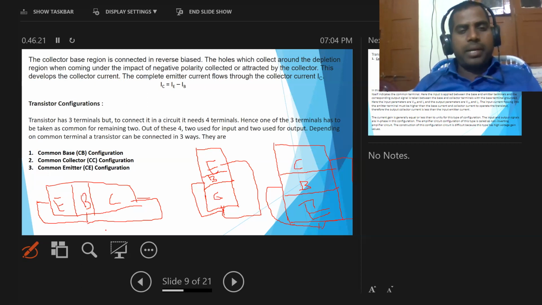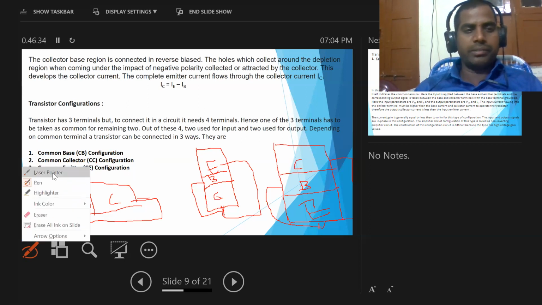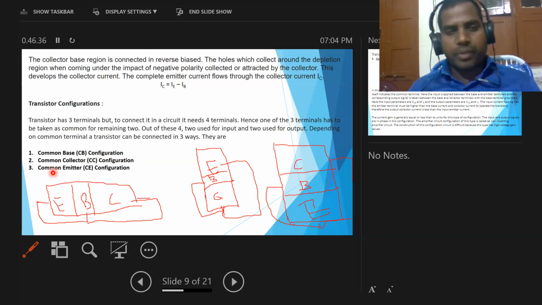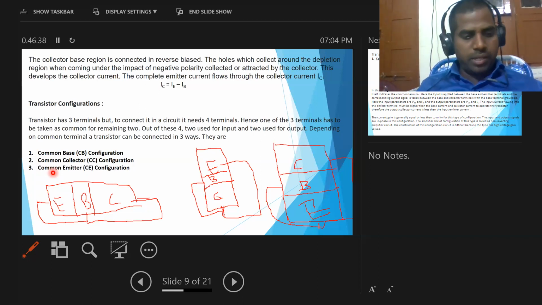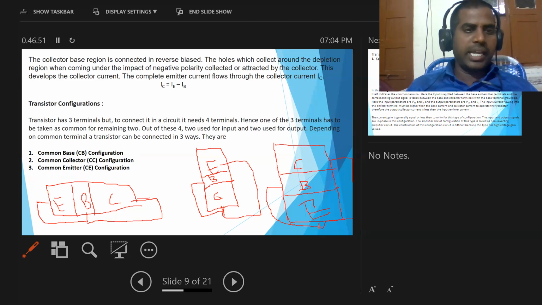Depending on the common terminal, a transistor can be connected in three ways: common base configuration, common collector configuration, and common emitter configuration. Here we want to determine the VI characteristics, the voltage and current characteristics, of the transistor by using these three configurations.